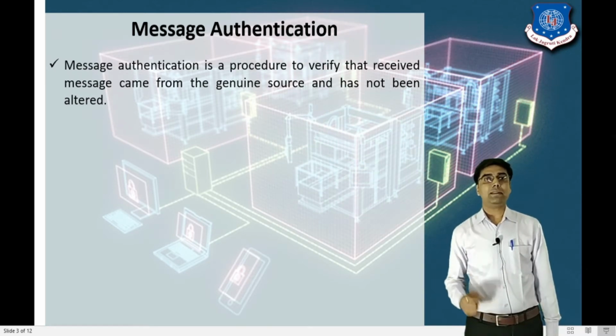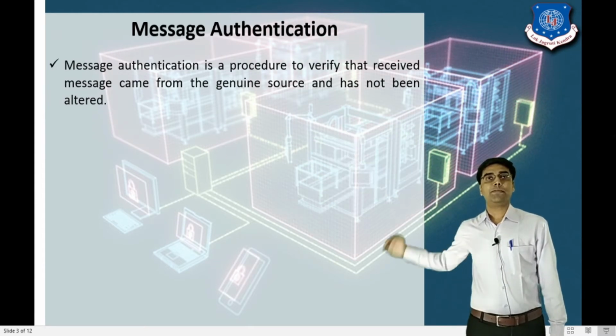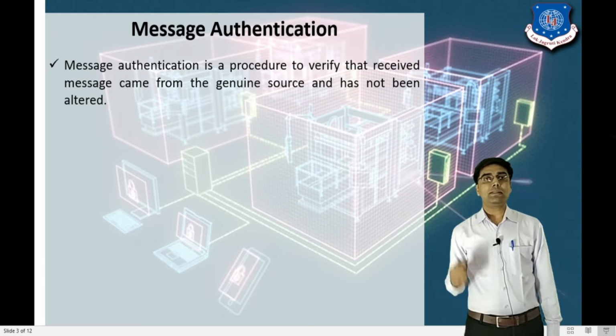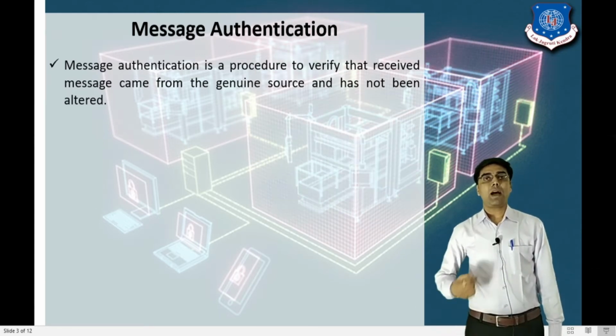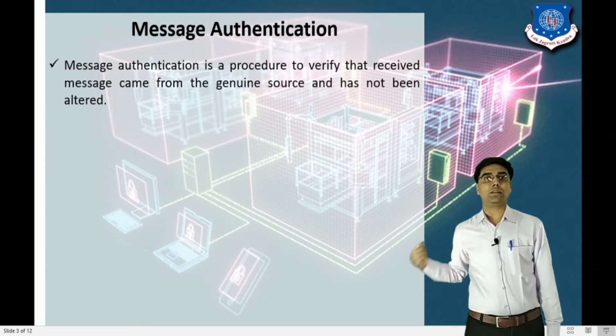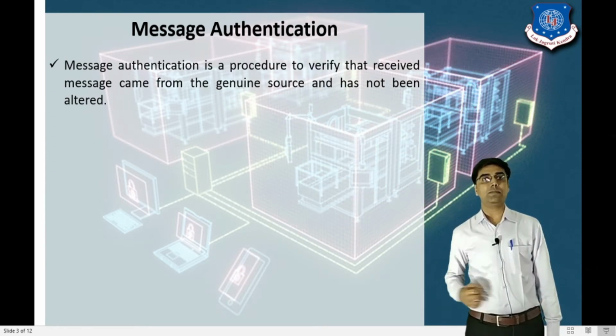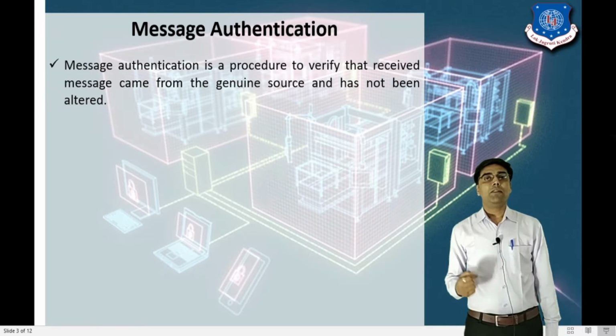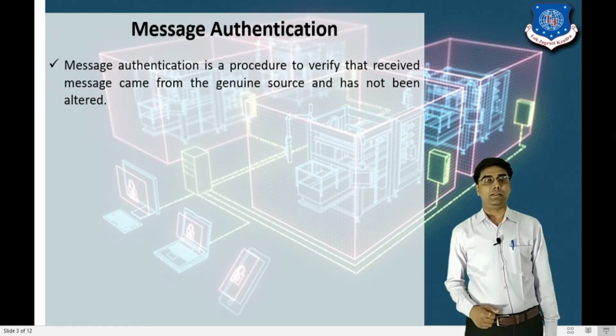It means the sender sends the message to the receiver. How can we identify that the sender is the correct person? Same thing, when the receiver receives the message, how can we identify that the receiver is a correct, authorized person? So this verification of identity is called authentication, right?